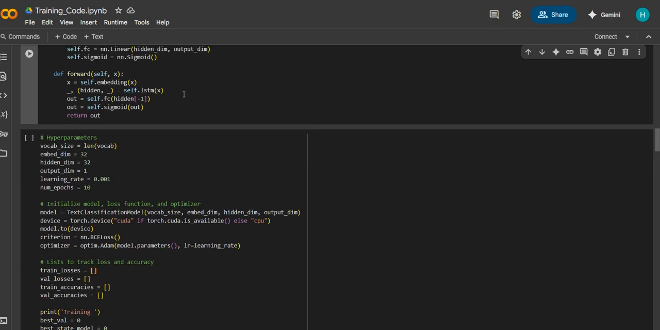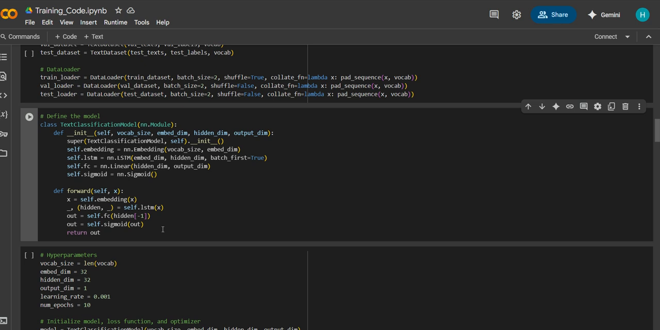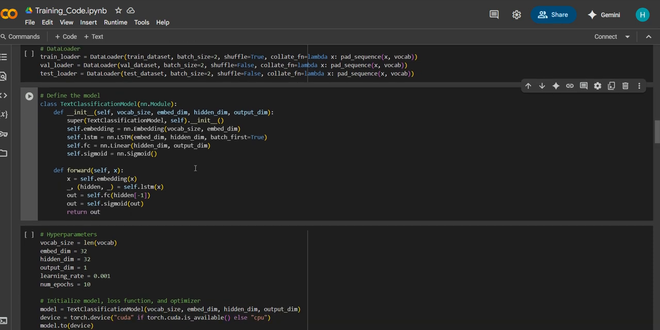In simple terms, to explain the model: first it turns each word of a text into a vector that captures its embedding. Then it processes the sequence of word vectors and remembers the information in the LSTM. We use the final hidden state of the LSTM to make the prediction, and convert the prediction into a probability using the sigmoid function.